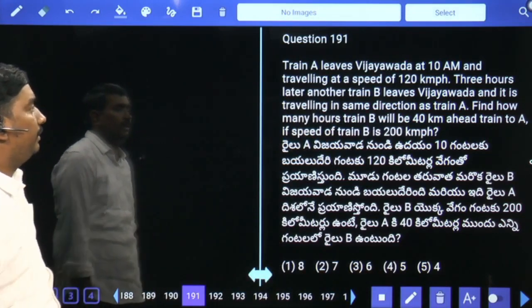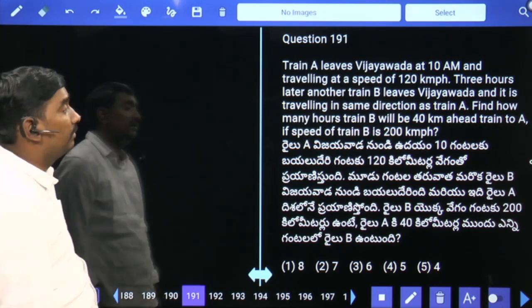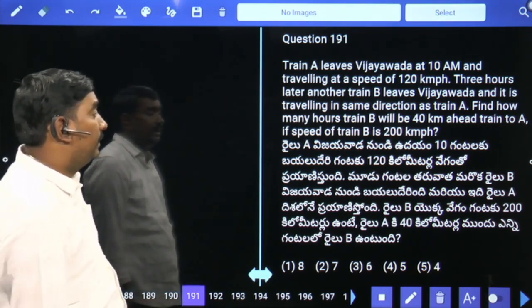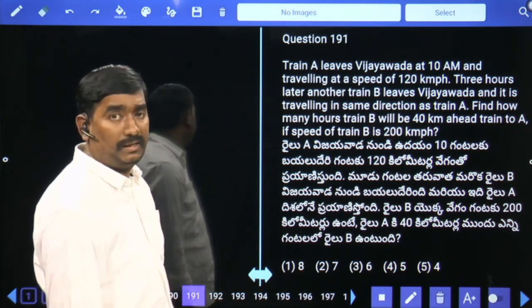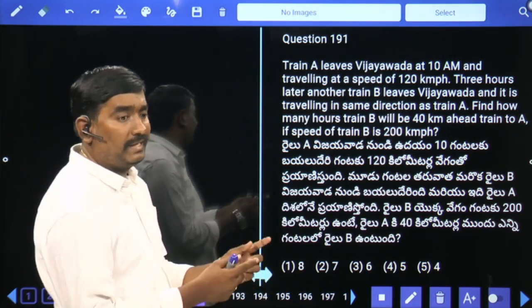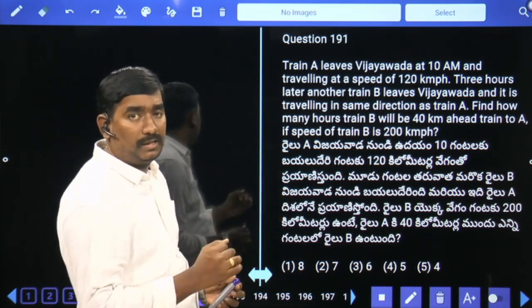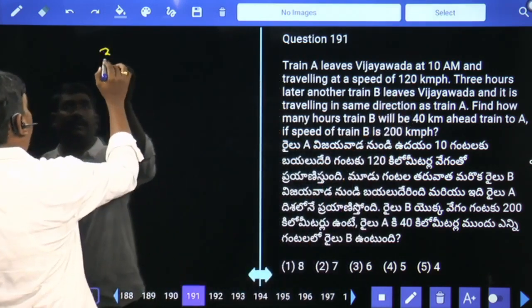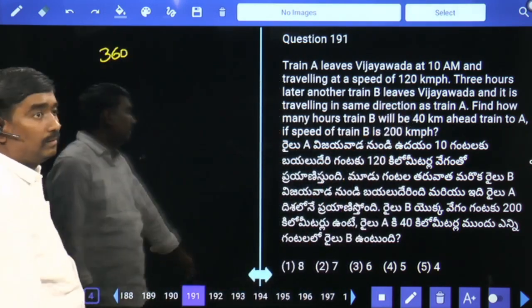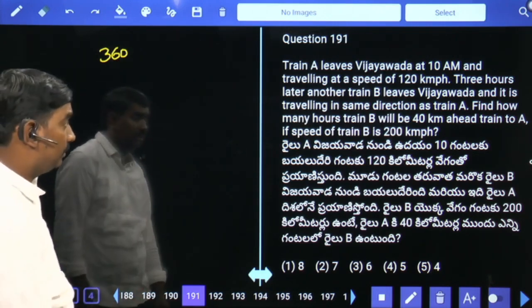Train A leaves Vijayawada at 10 a.m. and is traveling at a speed of 120 kilometers per hour. 3 hours later, another train B leaves Vijayawada and it is traveling in the same direction as train A. After 3 hours, train B started, which means in those 3 hours train A already covered some distance. In 1 hour, 120 kmph; in 3 hours, 360 kilometers. Before starting train B, train A already covered 360 kilometers.